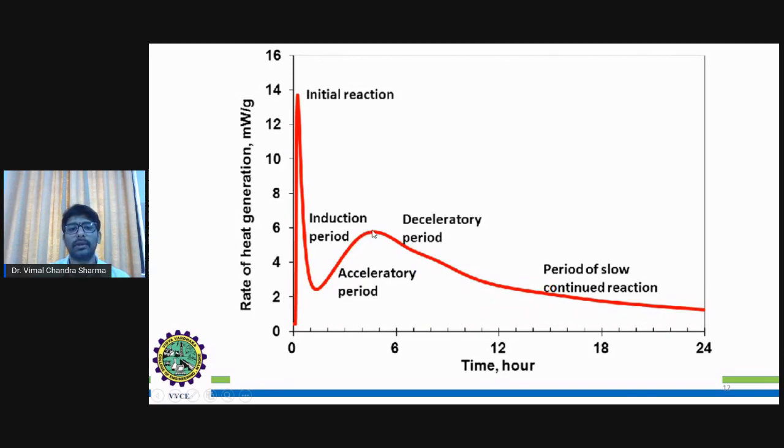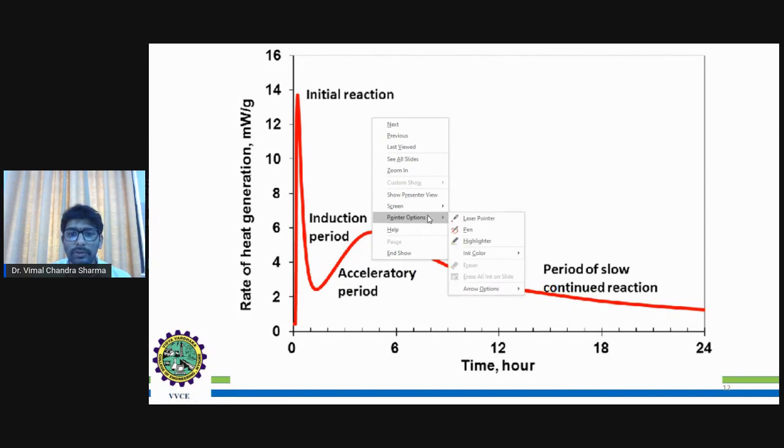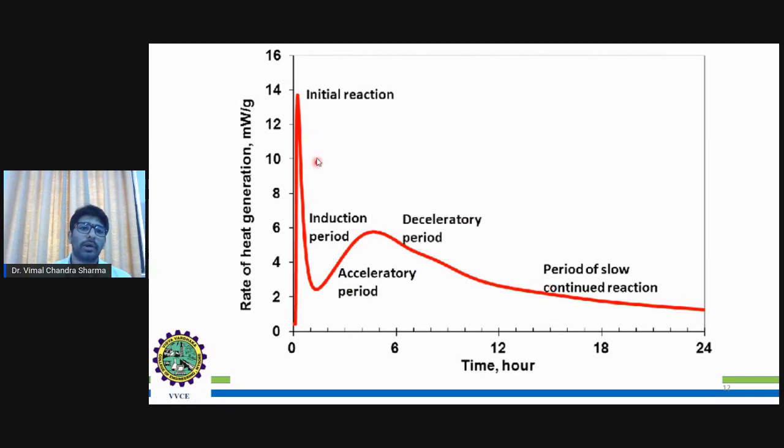Then it will increase again, and that increase we call the acceleratory period. In the acceleratory period, the increment in energy is because of the CSH composition reacting with water as well as oxygen. It will remain for a few hours, for example. The induction period is basically this part. Let me just show it with the pointer. So this induction part will be up to some period, from here to here.